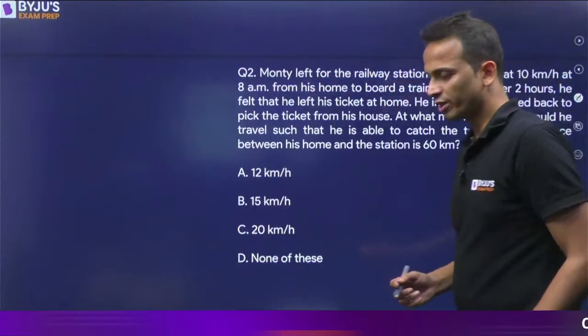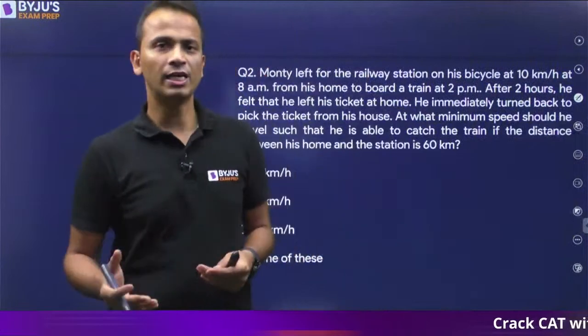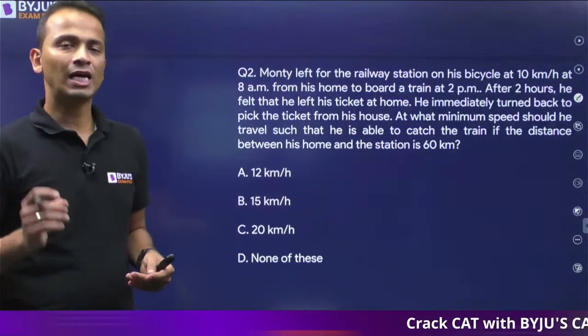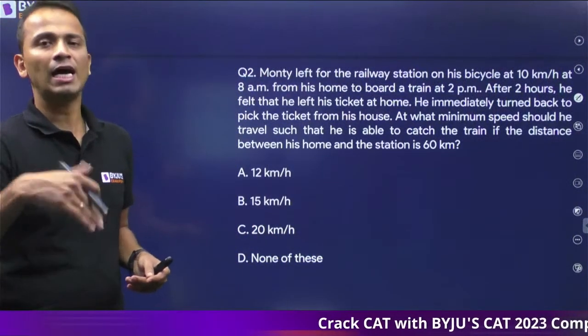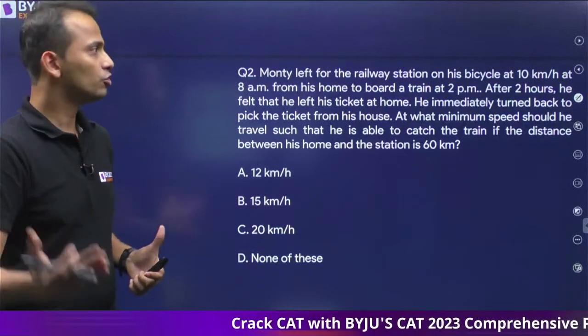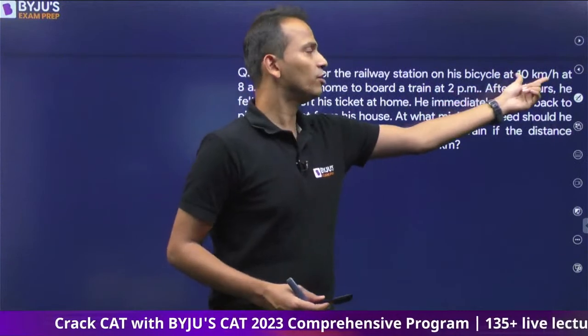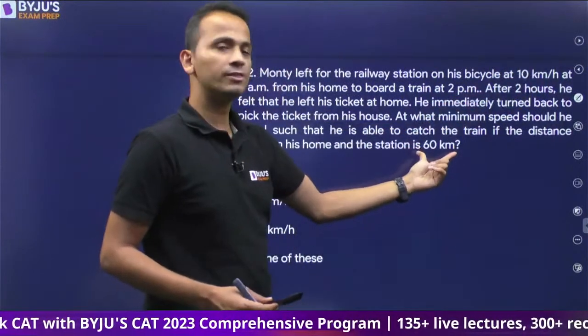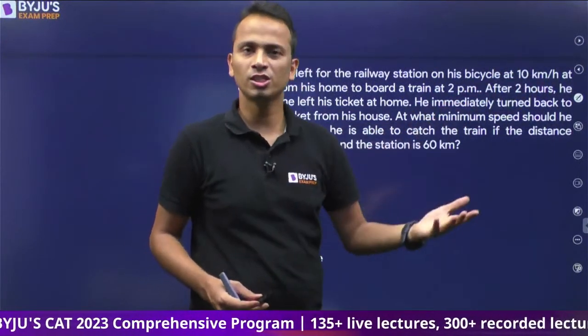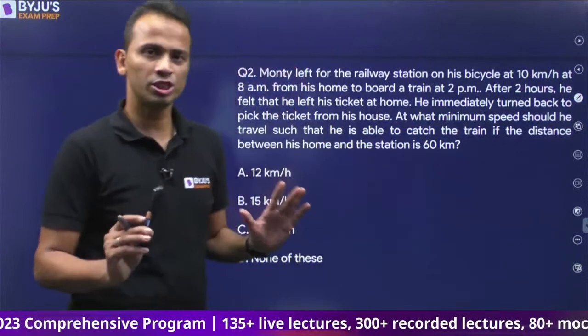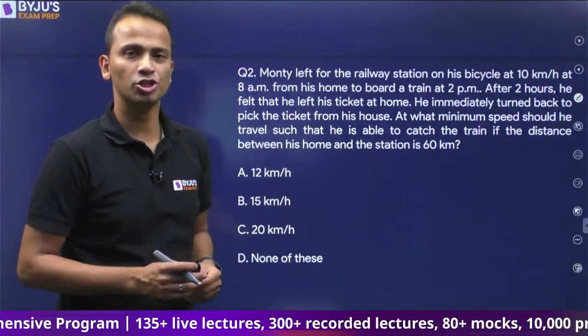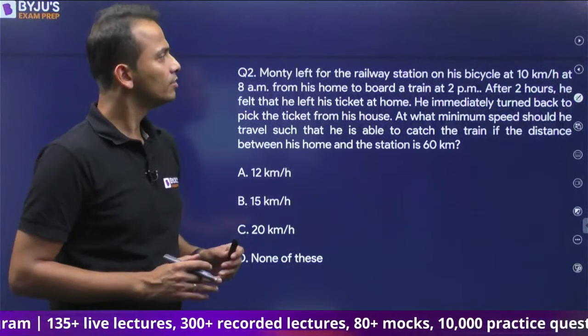Now Monty left for railway station at 8 a.m. The train is at 2 p.m. Okay, so that means he will travel for 6 hours and will reach the station. Now 6 hours he will travel at a speed of 10 km per hour. The distance is 60 kilometers, so he will just reach the station. Woh station pahunch jayega. He will just reach the station on time, right?